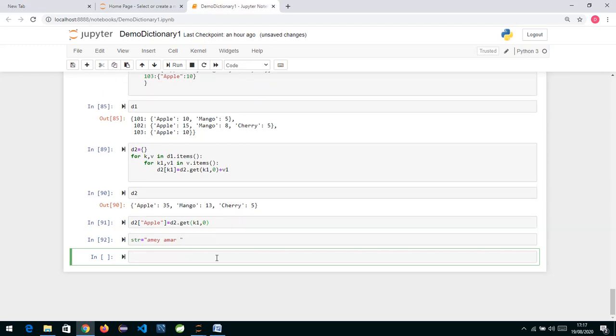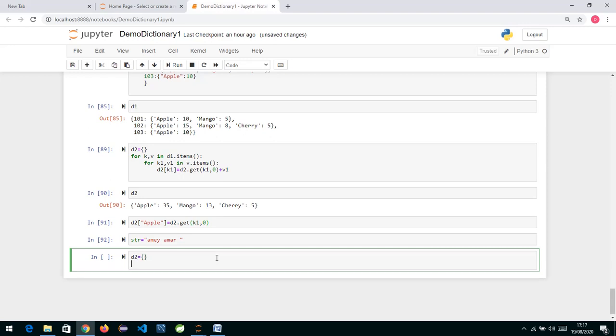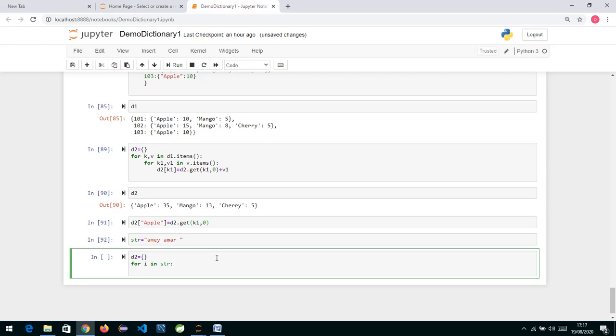In this example, if I make use of a dictionary, it would be very easy for me to do it. So what we can do is, for i in str, that is the string I'm talking about. When I iterate a for loop over here, one alphabet is getting extracted from this string and it is coming in i.